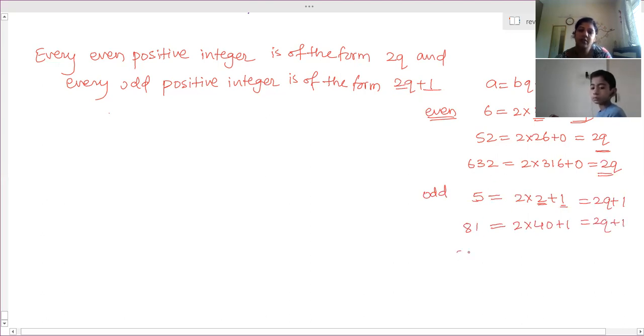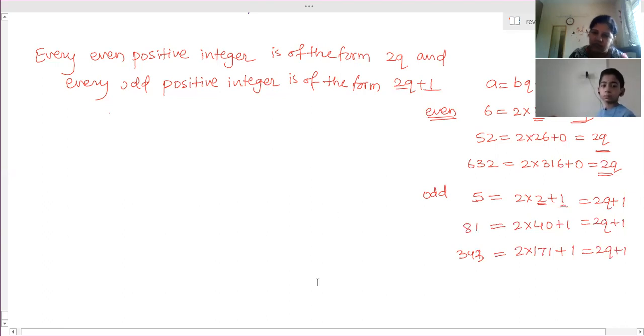Then 343: 2 into 171 plus 1. So it is again in the form 2q plus 1, right? Understood the meaning of the question? Yes, ma'am. So we have to prove this now.